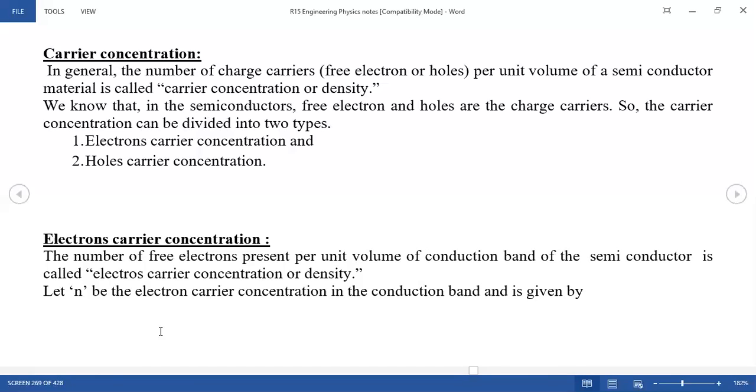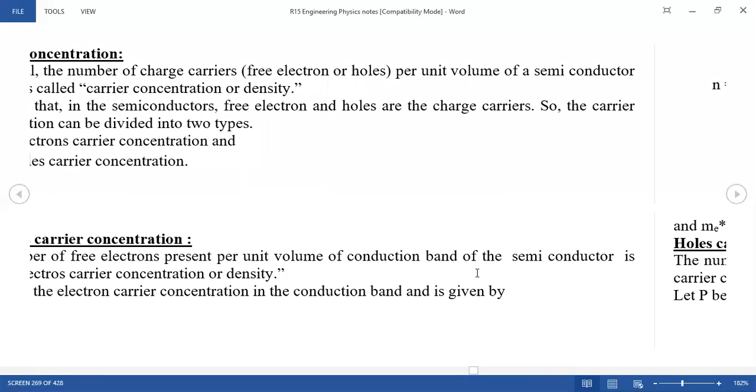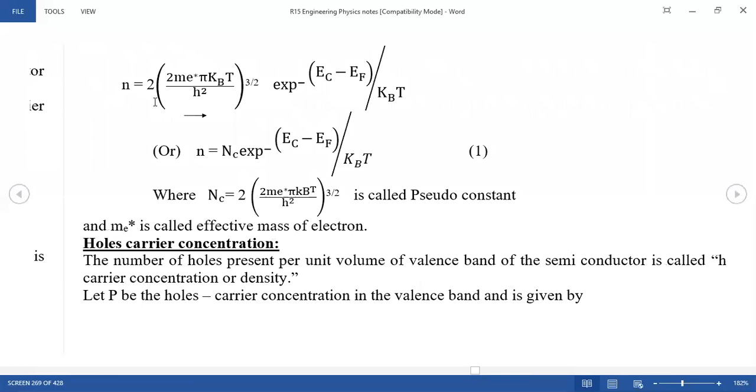Let N be the electron carrier concentration in the conduction band, given by the following. Where can we find electrons? In the conduction band. But what about the valence band? In the valence band you can find only holes. But you are discussing electron carrier concentration, so you can find the electrons in the conduction band only.